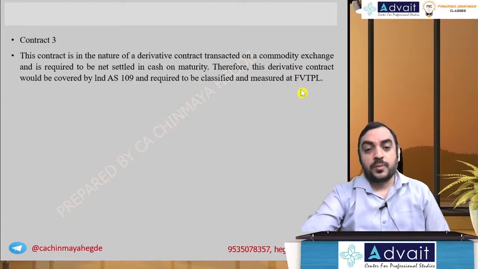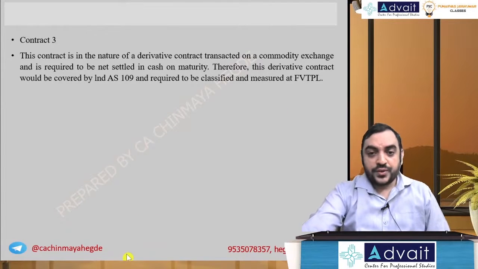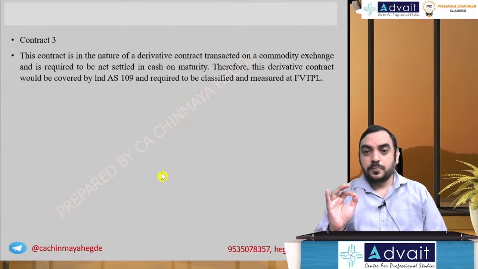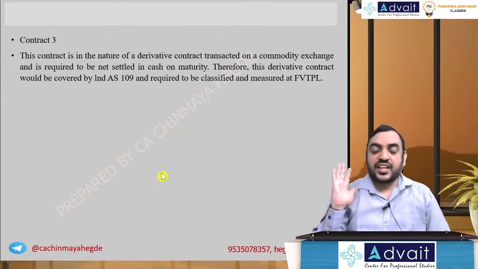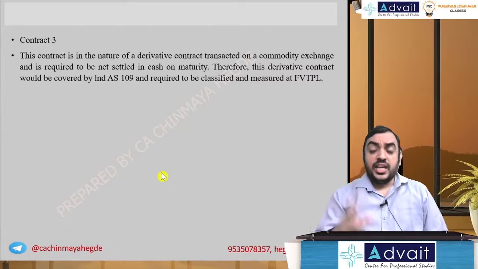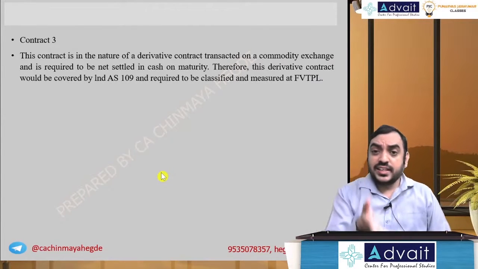Maybe we take up a problem later. That is in Ind AS 109. Okay, I hope you understood. It's all about a simple concept in this problem. If the settlement is on a net basis, it becomes a financial instrument, a derivative under FVTPL. If it is not on a net settlement basis, then is it a non-financial asset used for own use exemption?